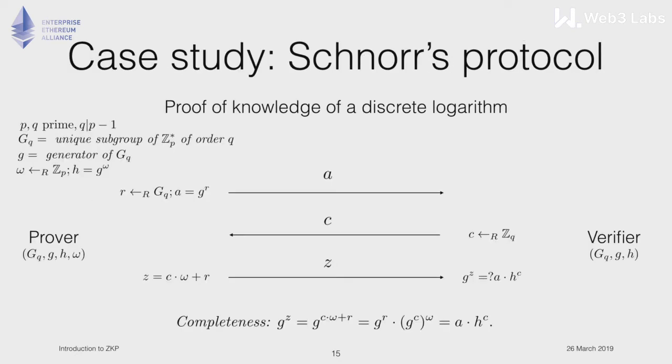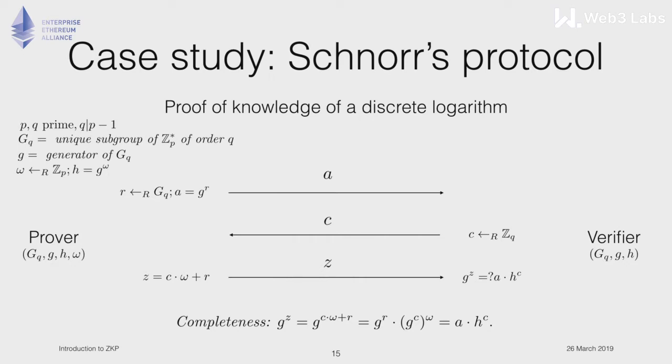Okay, so I would like to present now as a case study the Schnorr protocol, which is a very simple example of a zero-knowledge proof of knowledge. The setup is quite straightforward. We have P and Q prime such that Q divides P minus 1. GQ is the unique subgroup of ZP star of order Q. We have G a generator of GQ.